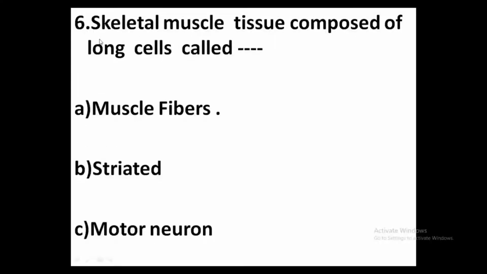Sixth one, skeletal muscle tissue composed of long cells called option A, muscle fibers. Option B, striated. Option C, motor neuron. Answer, option A, muscle fibers. Skeletal muscle tissue is composed of long cells called muscle fibers and that have a striated appearance. The muscle fibers are organized into a bundle supplied by blood vessels and are innervated by the motor neurons.